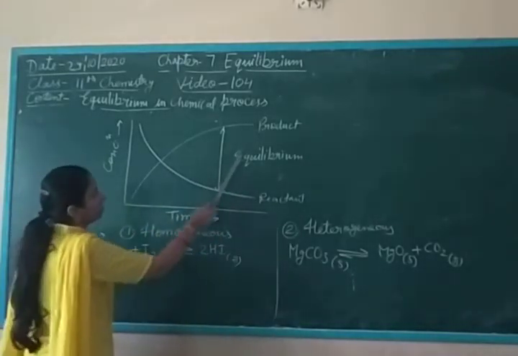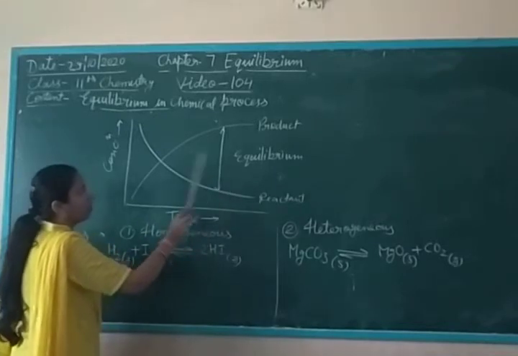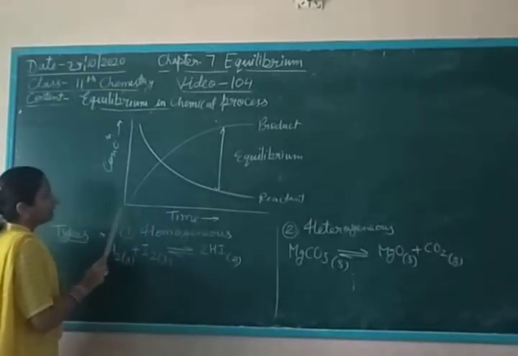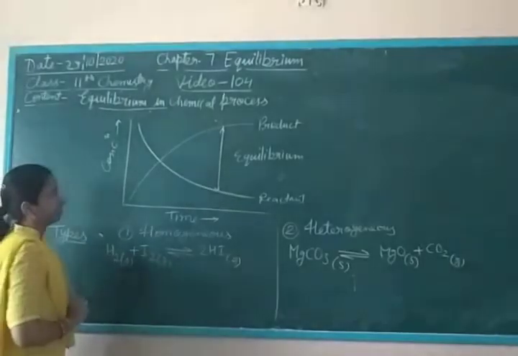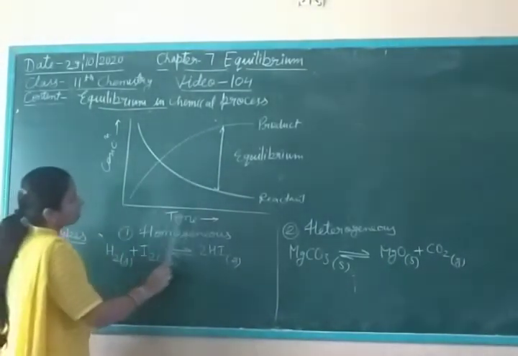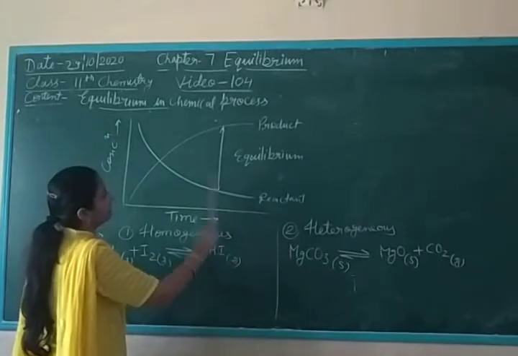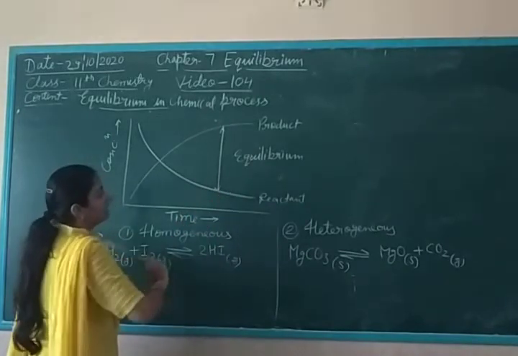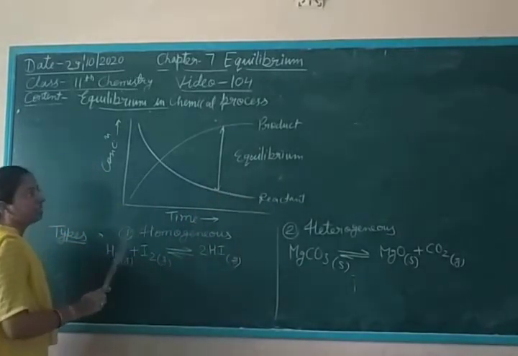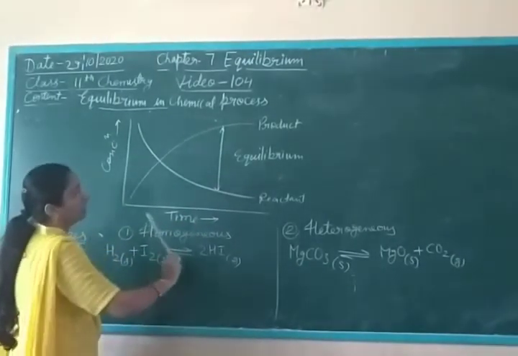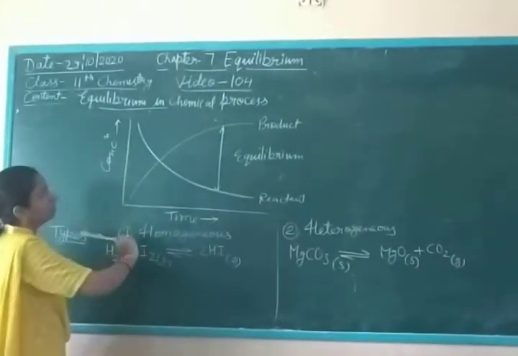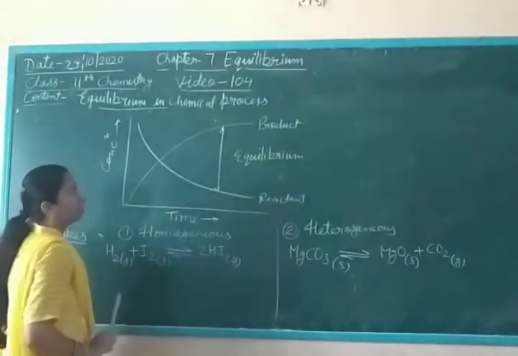Equilibrium between reactant and product is attained only when the chemical process is complete. During the time, reactant concentration decreases and product concentration increases, but after that, there is no change in the reactant and the product. So it is a chemical process, but in between it attains equilibrium.